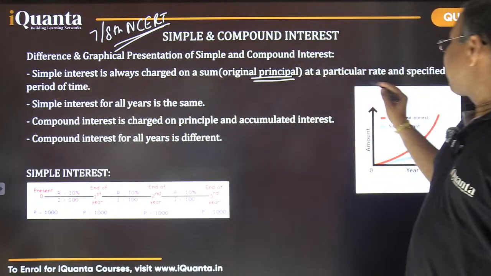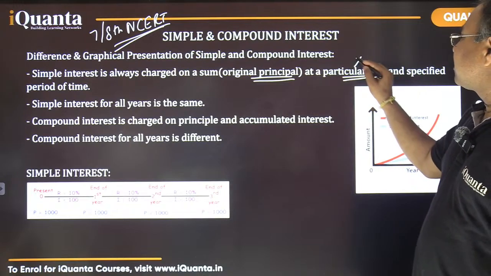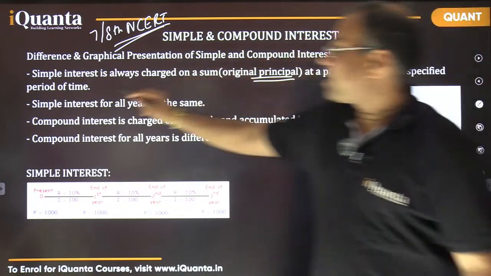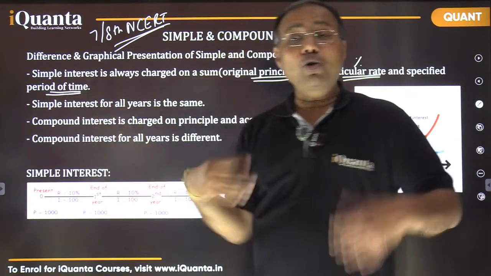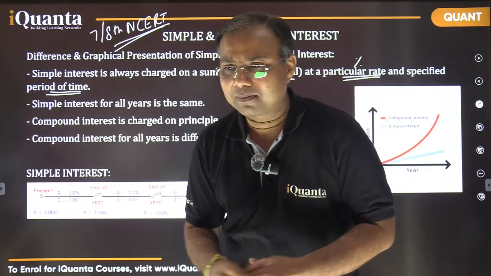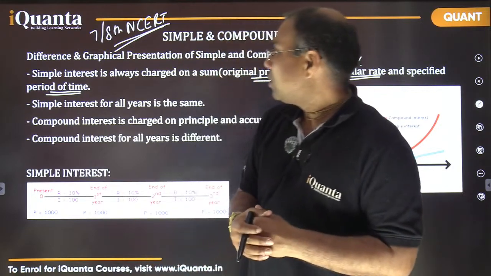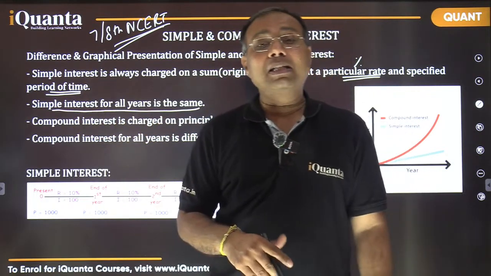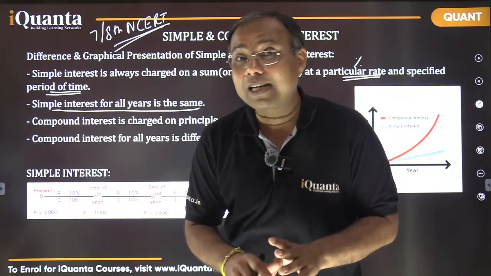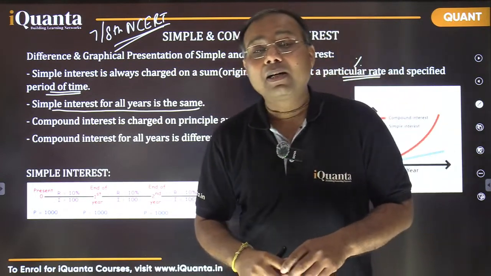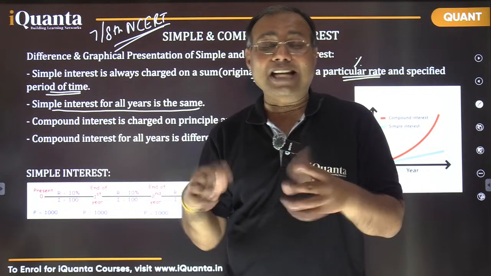So at a particular rate means percentage, the interest rate, and a specified period of time, meaning for how much duration you are investing that particular investment. Now simple interest for all years is going to be the same, because interest is always going to be calculated on that initial investment, the original principal. So that's why simple interest is always going to be constant every year.